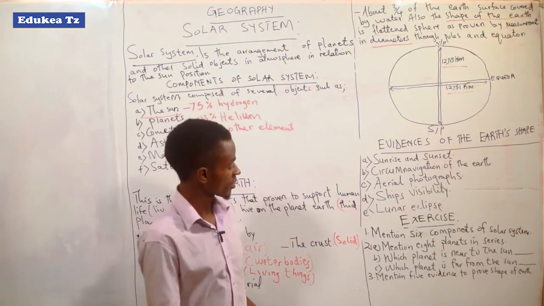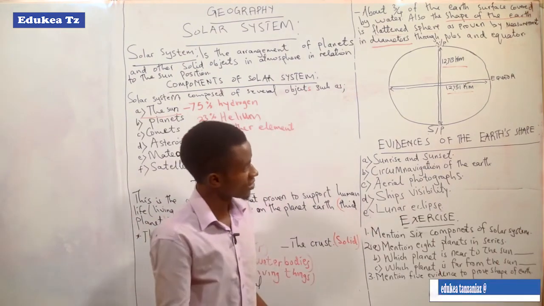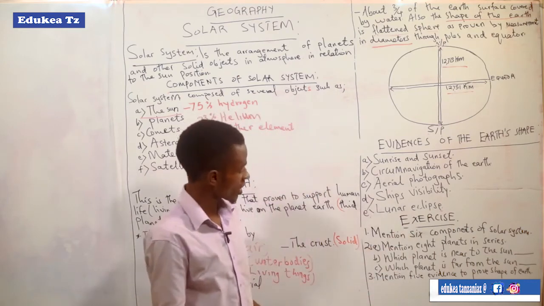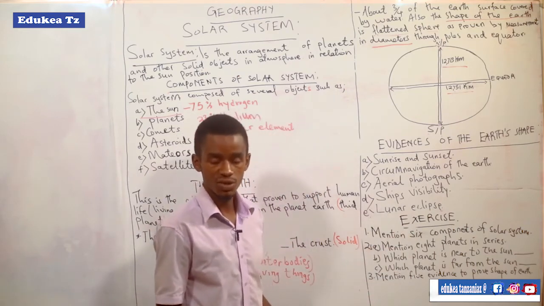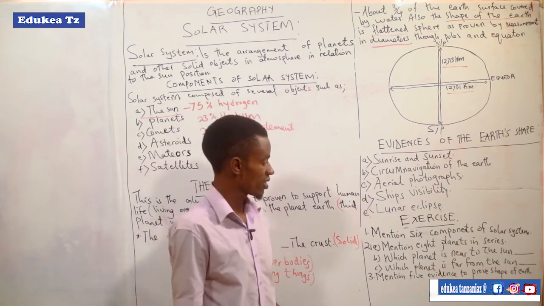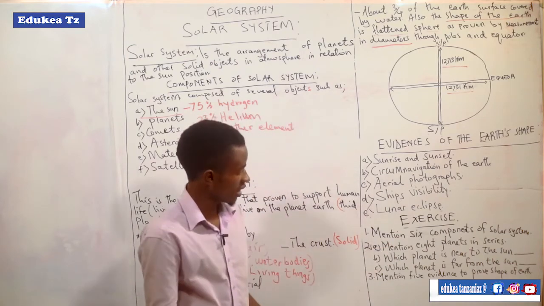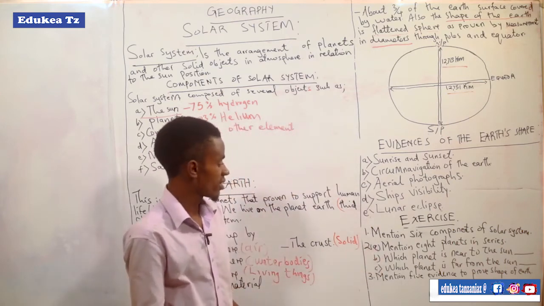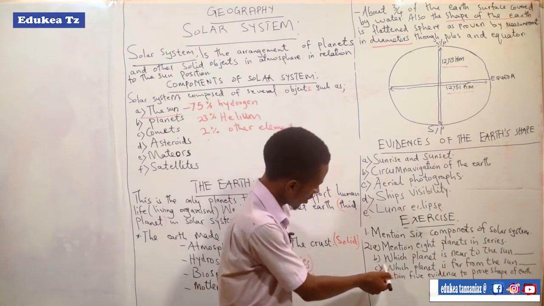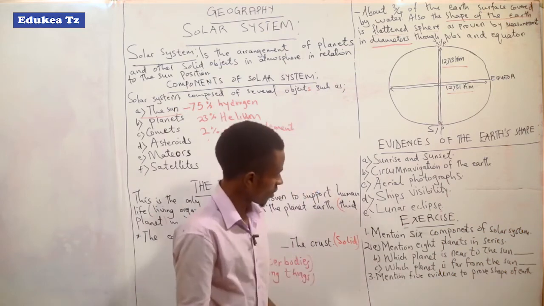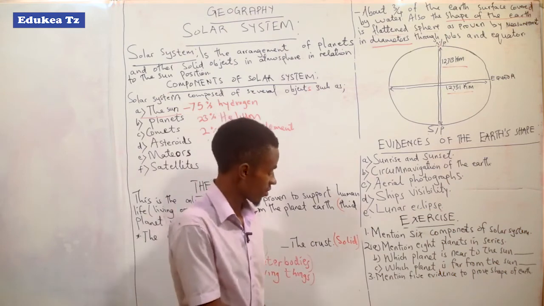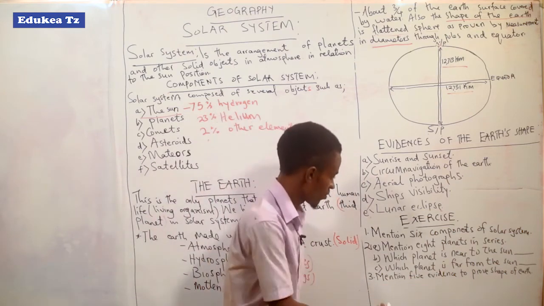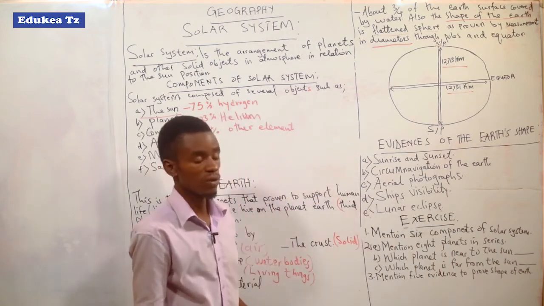I think we have completed the evidence of the earth's shape. So here is the exercise, sample questions mostly used by most teachers. First, the components of the solar system. Second, the eight planets. Third, which planet is near to the Earth and which planet is far from the Earth. The last is to mention five evidences to prove the shape of the earth.